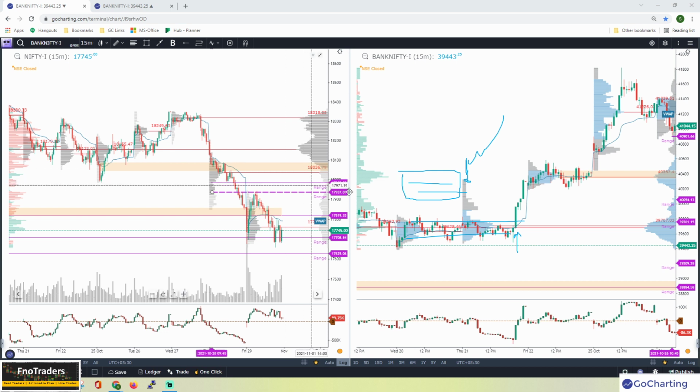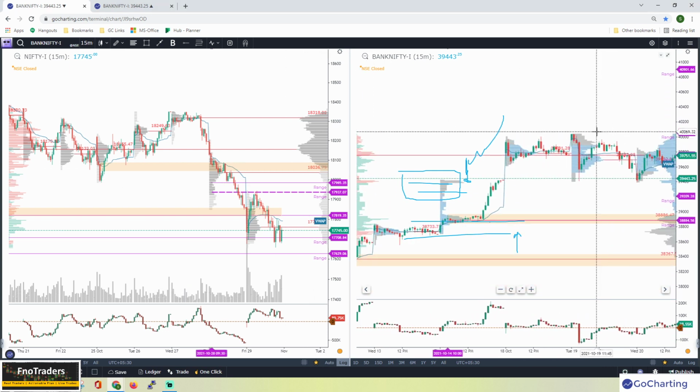Then let us look at something else as well. So this is again a case with a very tight value area the previous day.